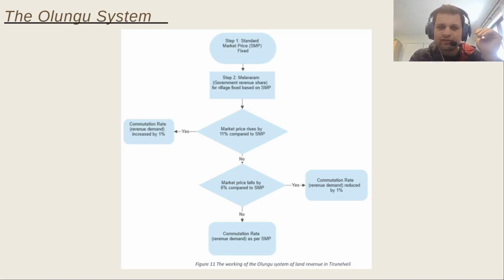The Olungu system was quite long running, and Dharampal has described this system as kind of the best of the worst. Tirunelveli district was lucky in a sense, in that they had the Olungu system, whereas the Rayatwari, or the Ryotwari, was implemented everywhere else. So how did this system function?